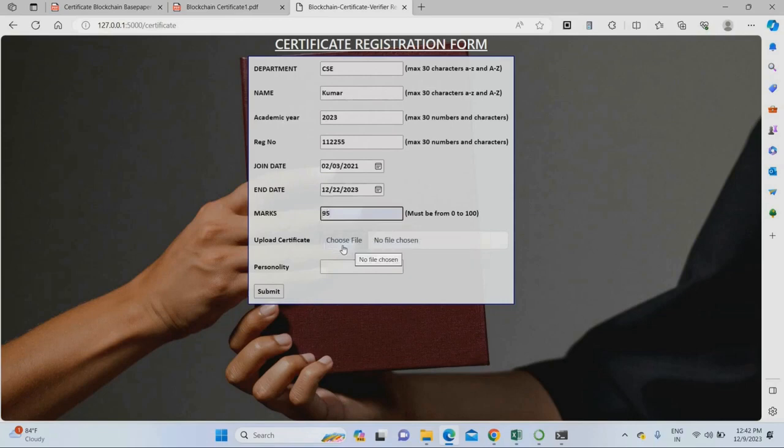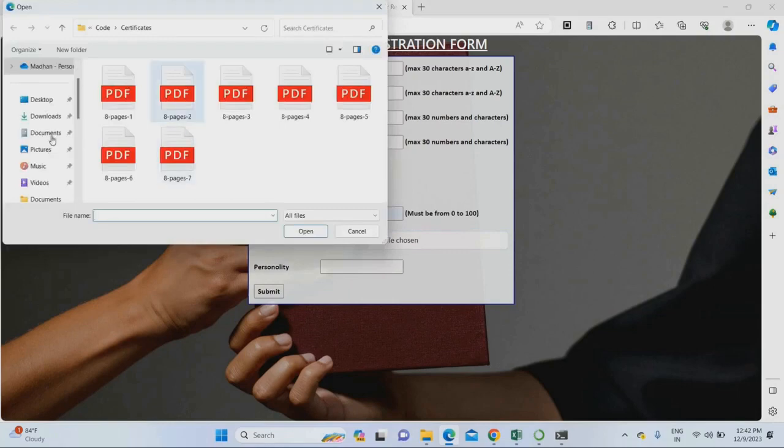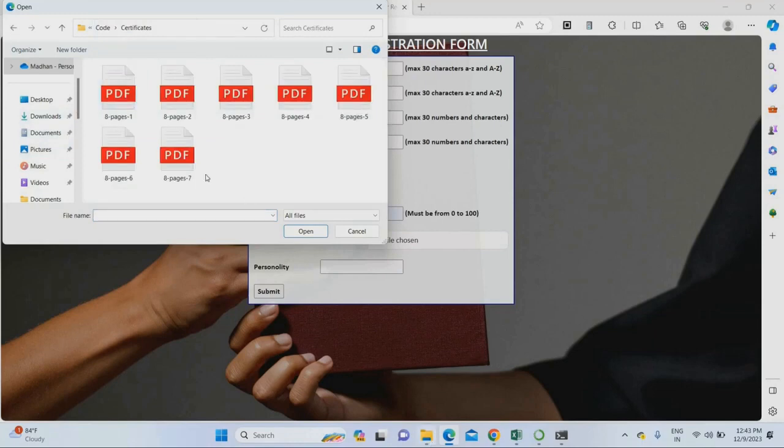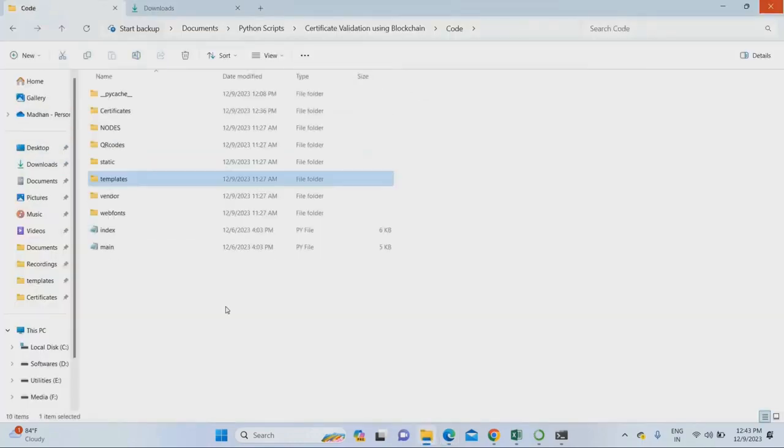Overall mark, I'm giving 95. We have to upload the certificate, the printed or digital certificate of that person. So we have to upload the mark sheet. Just go to choose file. I already created the certificate in PDF format. Let me open it and show you.